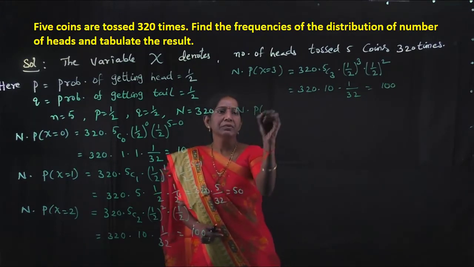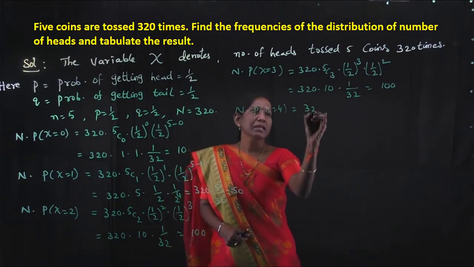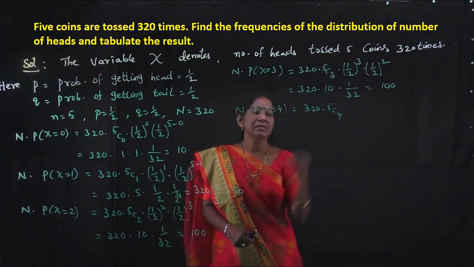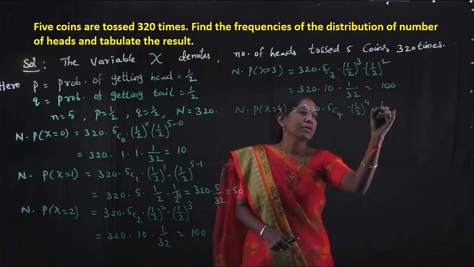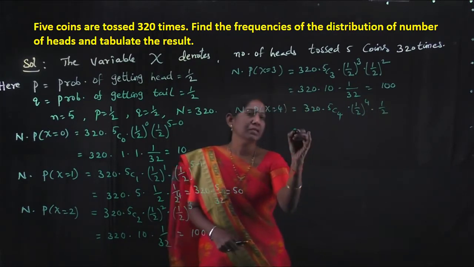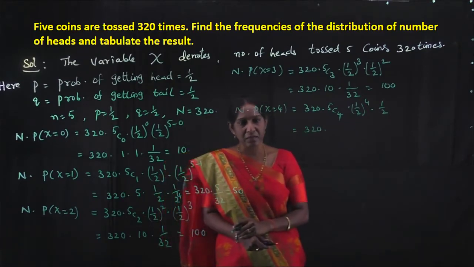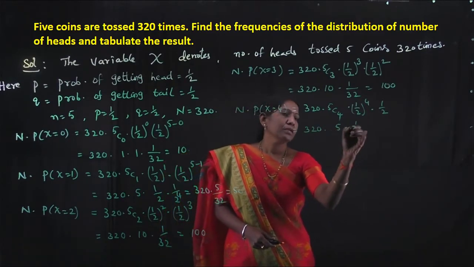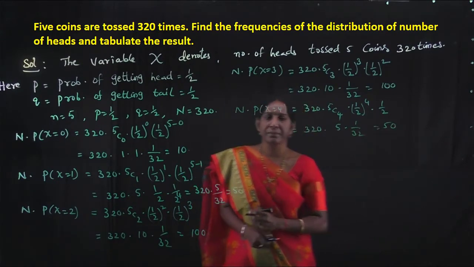Capital N into P of x equal to 4. So that is 320 into 5c4 into 1 by 2 to the power 4 into 1 by 2. Then 320, 5c4 is same as 5c1, that is 5 into 1 by 32. Then this is 50.